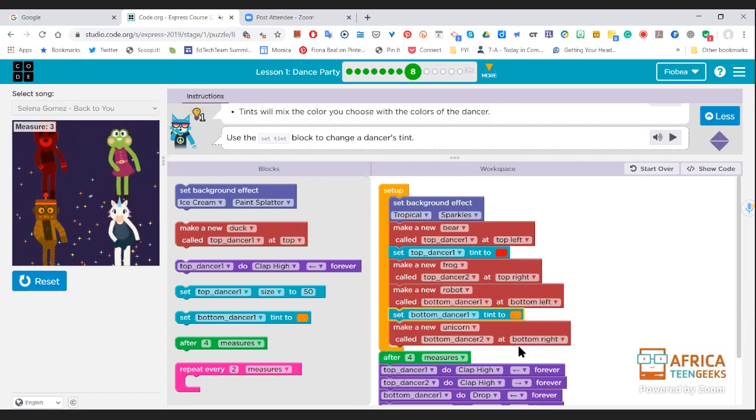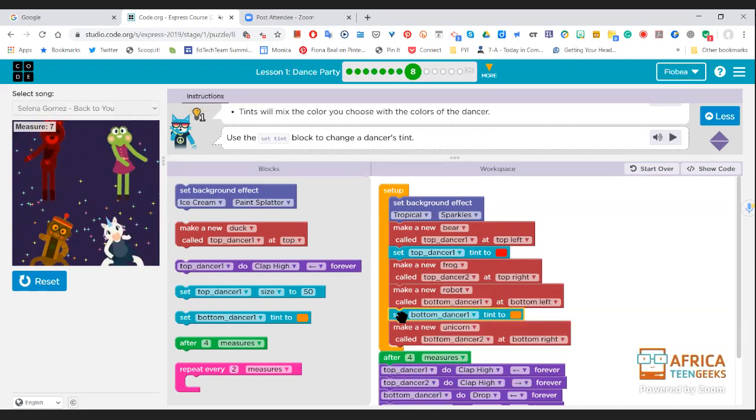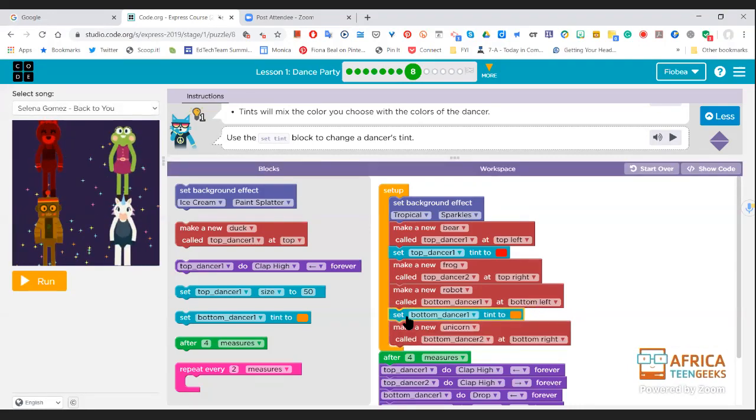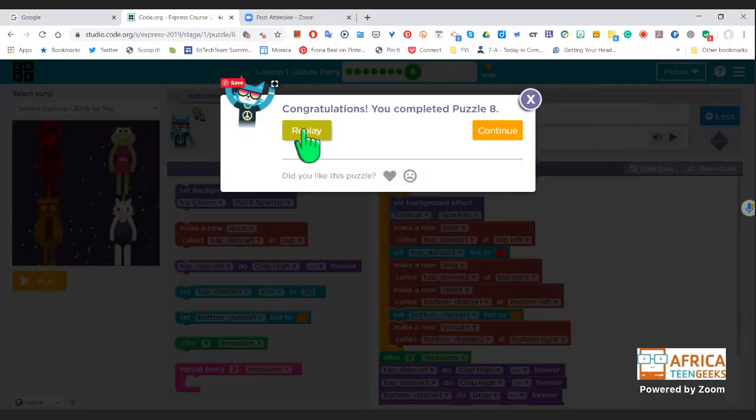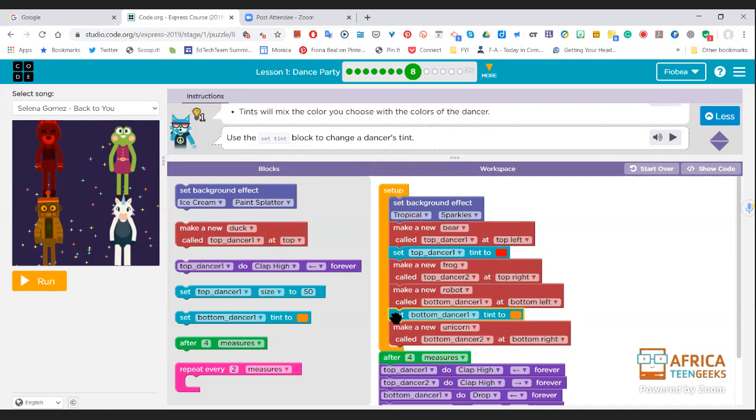Where were you going to put it? Under the unicorn. I was going to put it under the frog. Okay, let's see. I wonder if it'll move. Okay, so I'll just see if it will move with the bottom dancer. Okay, we'll just leave it there. Okay, so we have got to puzzle 8 and our time is up.